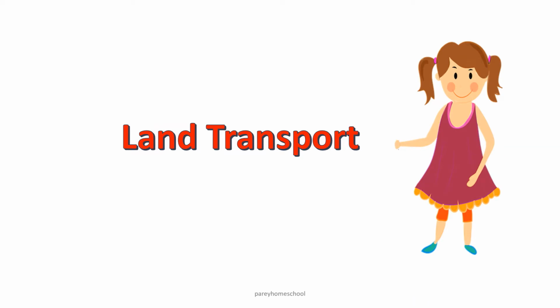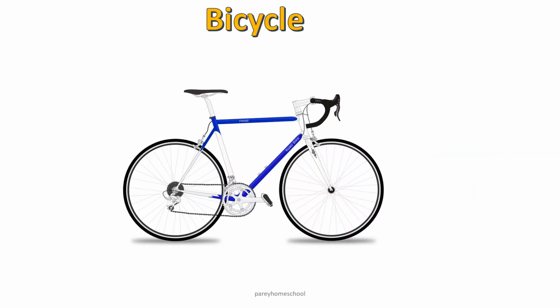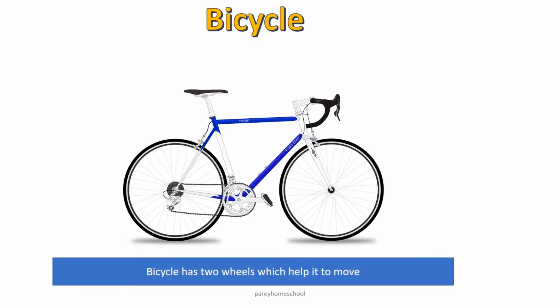Now we will see few of the land transport. This is bicycle. Bicycle has 2 wheels which help it to move. We need to pedal the wheels by our feet to move the bicycle.